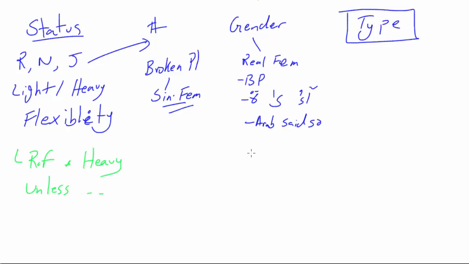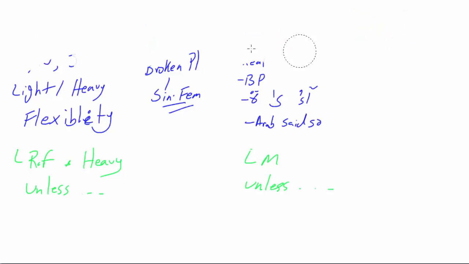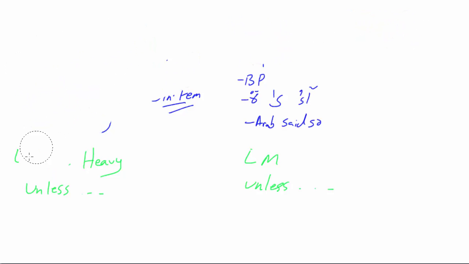When it came to gender, we said everything is masculine, unless... So now when it comes to the study of type, there are two types that you have to know. Those two types are considered common or proper.